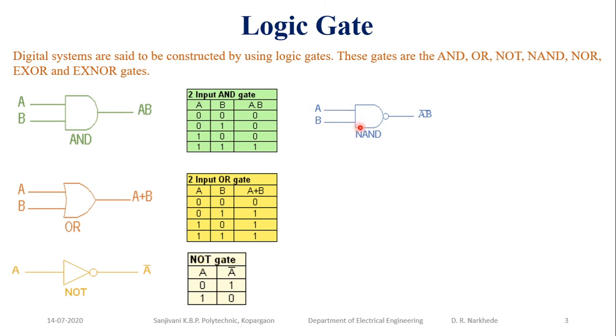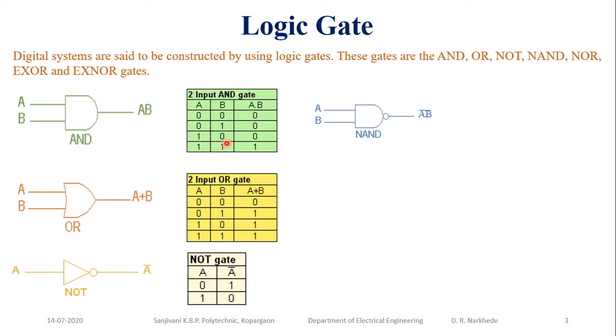Now what is the truth table for this NAND? If you look at it, the AND gate will give you the output only when all the inputs are high. After that I have connected the NOT gate, and the NOT gate gives the complement of the input as output.